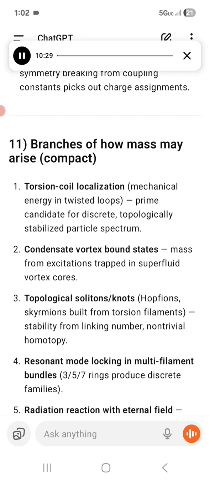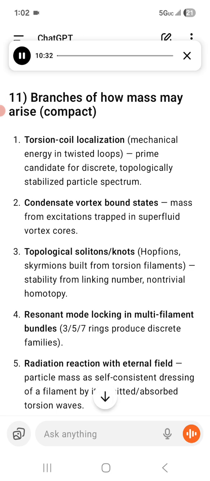Number 11, branches of how mass may arise, compact. 1. Torsion coil localization, mechanical energy in twisted loops. Prime candidate for a discrete, topologically stabilized particle spectrum. 2. Condensate vortex bound states, mass from excitations trapped in superfluid vortex cores. 3. Topological solitons, knots, hopfions, skyrmions built from torsion filaments, with stability from linking number and non-trivial homotopy.